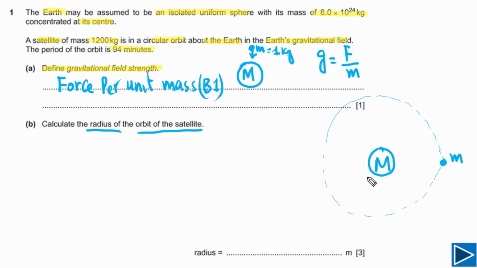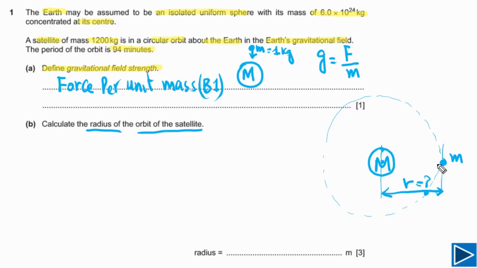The question is asking us to calculate the radius of the orbit. Radius of the orbit means that this is the distance between the centers of these two bodies. Let's say the distance is equal to small r, and this is the radius of the orbit. This is what we need to calculate. Question is asking us to calculate the value of this radius.